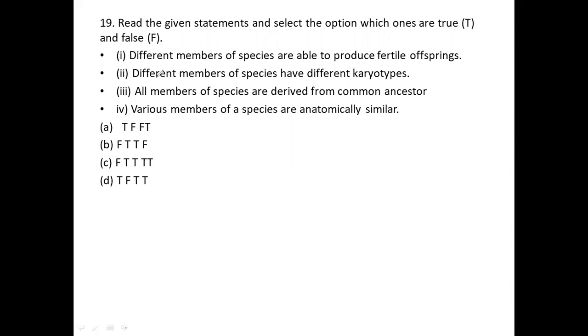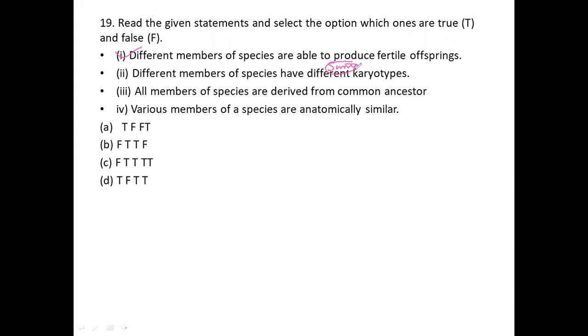Here, the members of a species are able to produce fertile offspring. Of course, members of the same species are able to produce fertile offspring. This is a correct statement. Next, the members of a species have different karyotypes. How is it possible? Absolutely it is wrong, because they have the same karyotype.